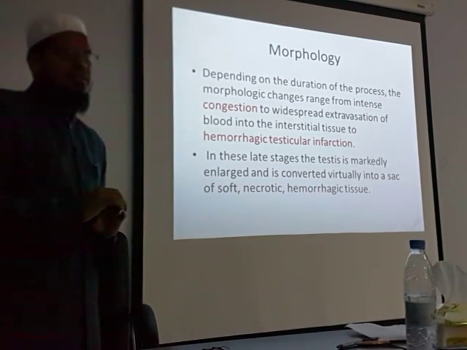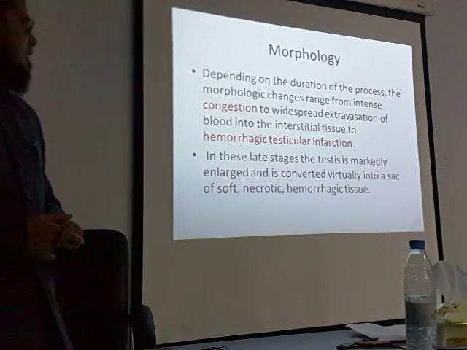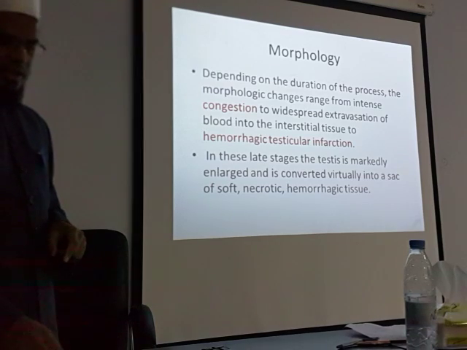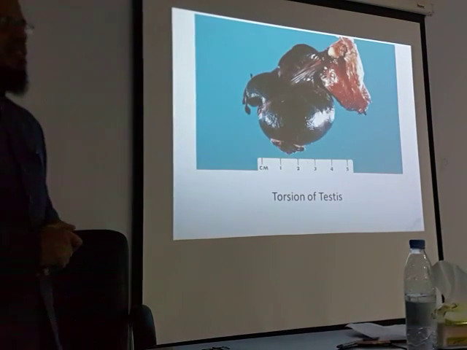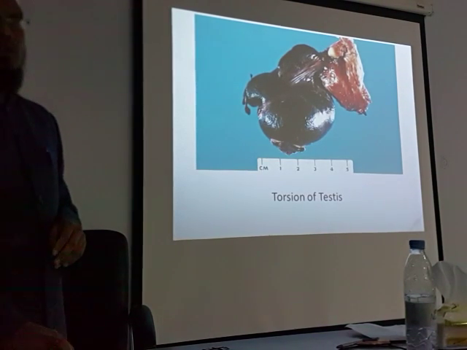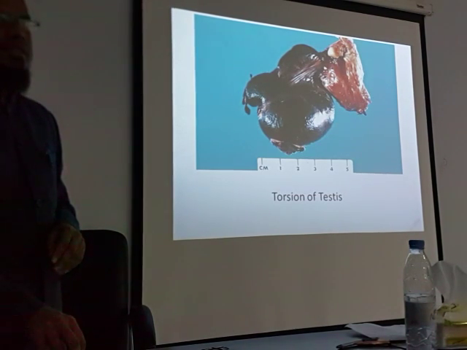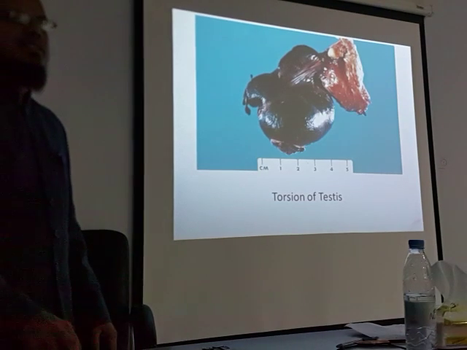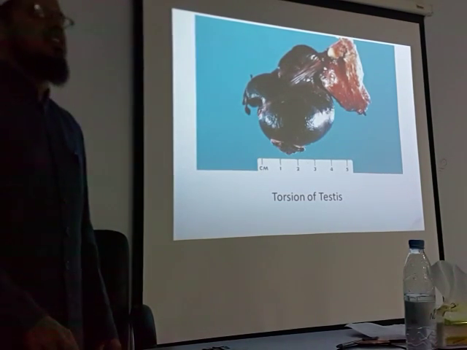Is it clear? Okay. In late stage, the testis is markedly enlarged and is converted virtually into a sac of soft, necrotic, hemorrhagic tissue. This is torsion. This is bell clapper. You just check, I think you will get it on the net. It is accumulated in the hemorrhagic infarct.